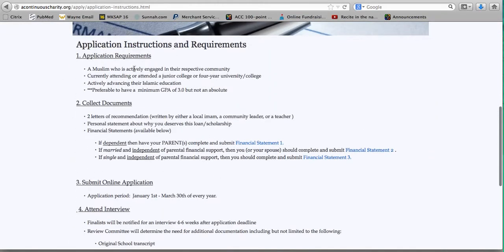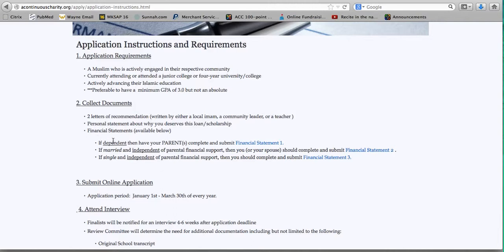So there are the requirements, which I suggest you read over. But most importantly, there's the collect documents section, in which it notes that you need 2 letters of recommendation written by a local imam that knows you, a community leader, or a teacher. Secondly, you're going to need a personal statement about why you deserve the scholarship or loan. Third, you're going to need a financial statement, and that depends on your situation.